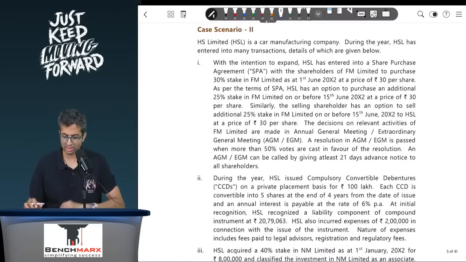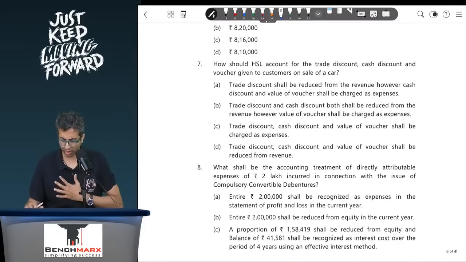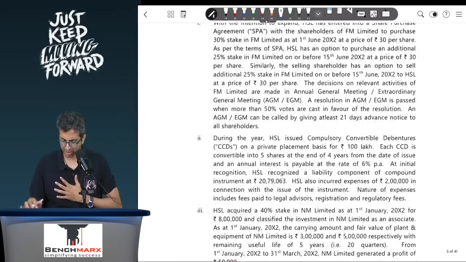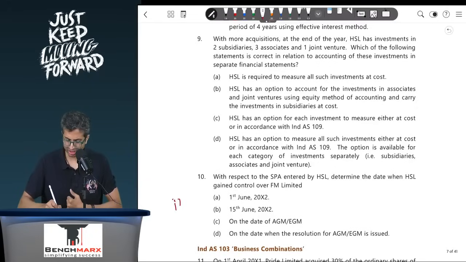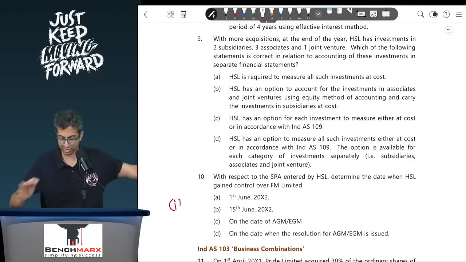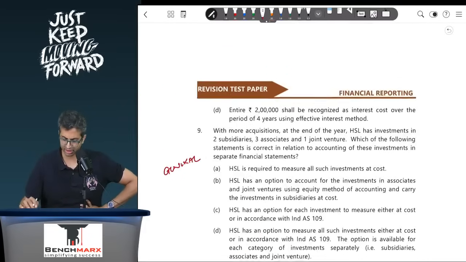Next you go to case scenario 2. There are again around 4 odd points over here. If you go to see the first point over here, this is connected to your MCQ 10. You can read this entirely. I'm just giving you a reference so that we are aware. Point 9 is general. It is not connected to any specific case.